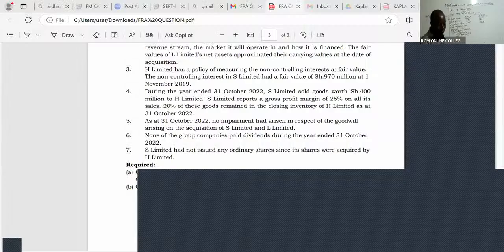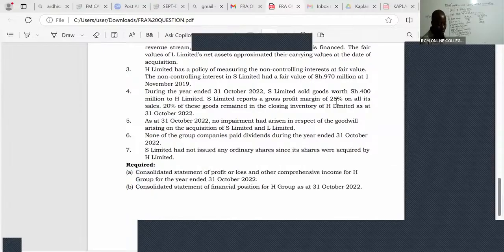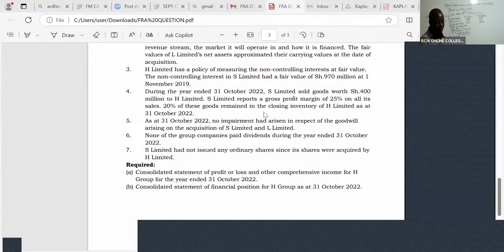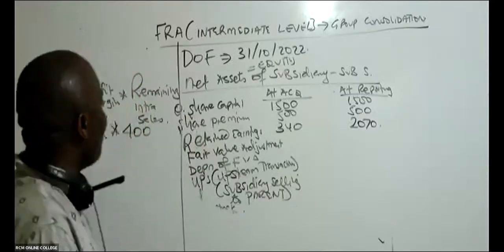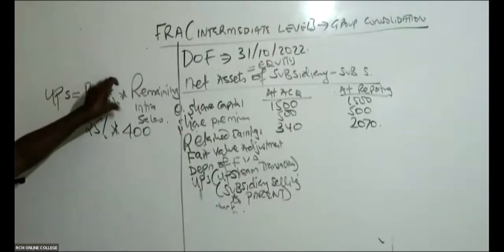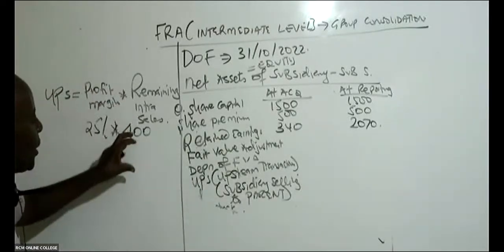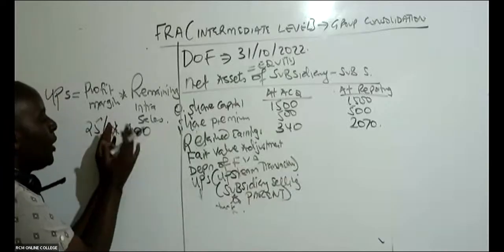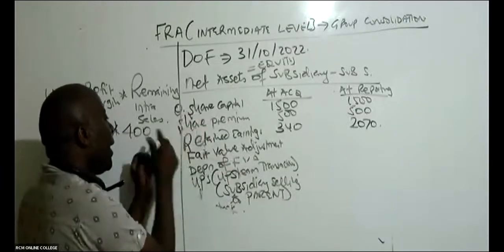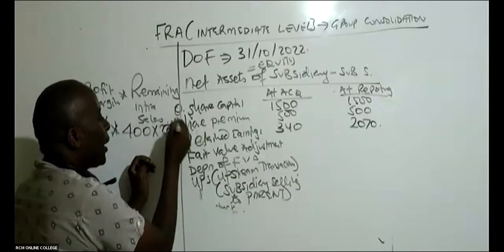Ladies and gentlemen, please listen. 20% of these goods remained in closing inventory. Remember, this is profit margin times remaining intra sales. So out of these 400 of goods sold by S to H, we still had 20% left.